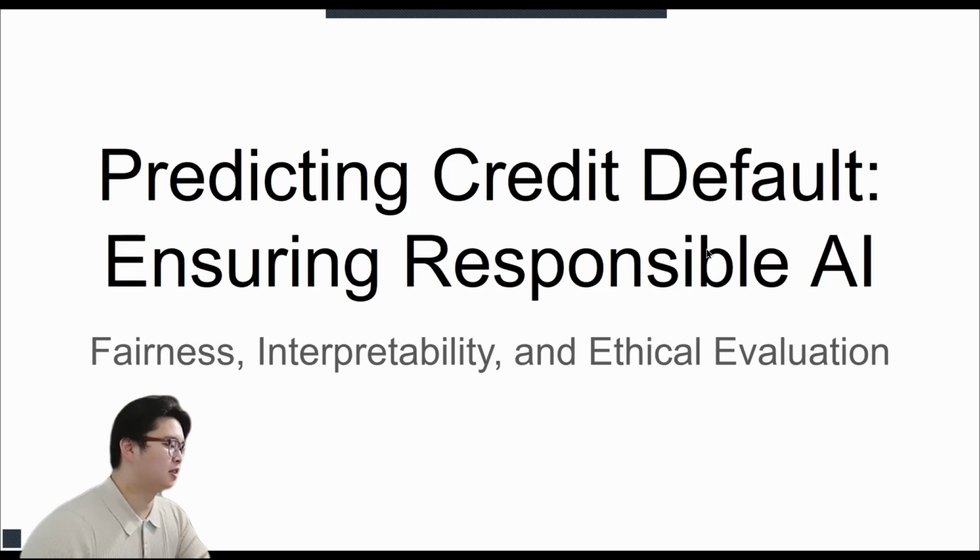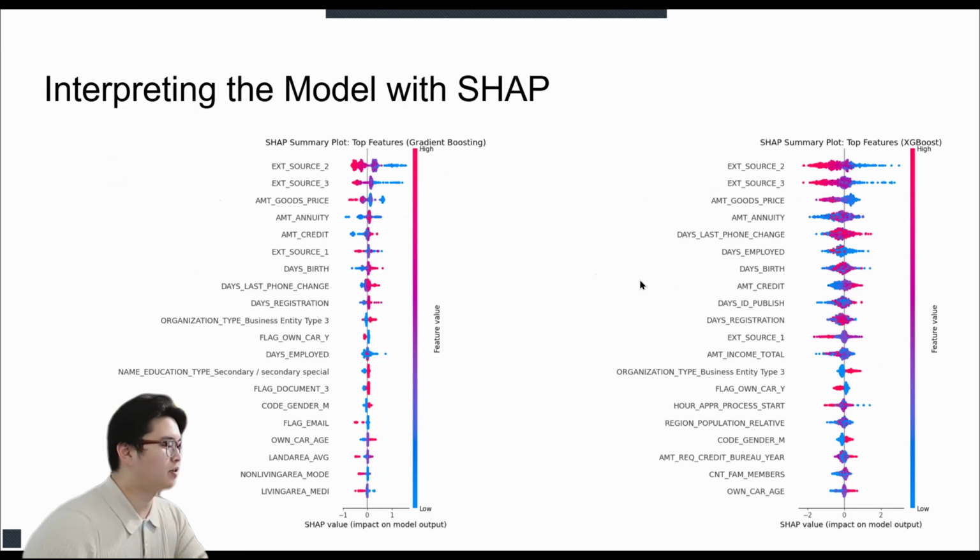And because there is a massive human cost to algorithmic errors, a purely mathematical approach is not enough. Today, I'll explain how I ensure this model adheres strictly to responsible AI principles, focusing on model interpretability and demographic fairness. And I will start with interpretability.